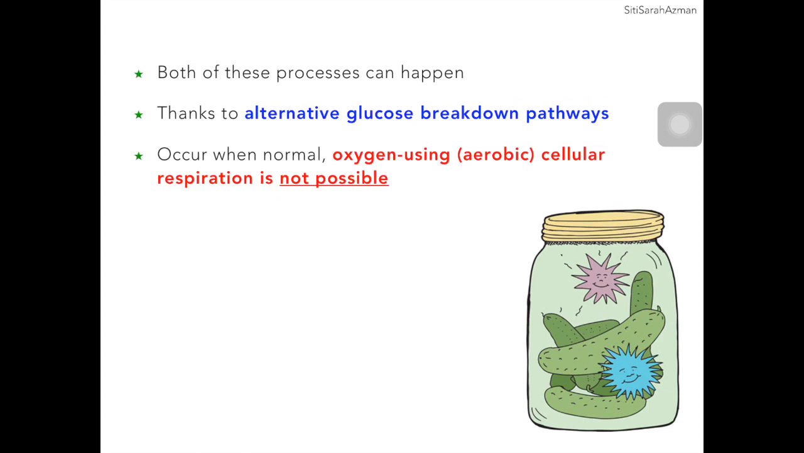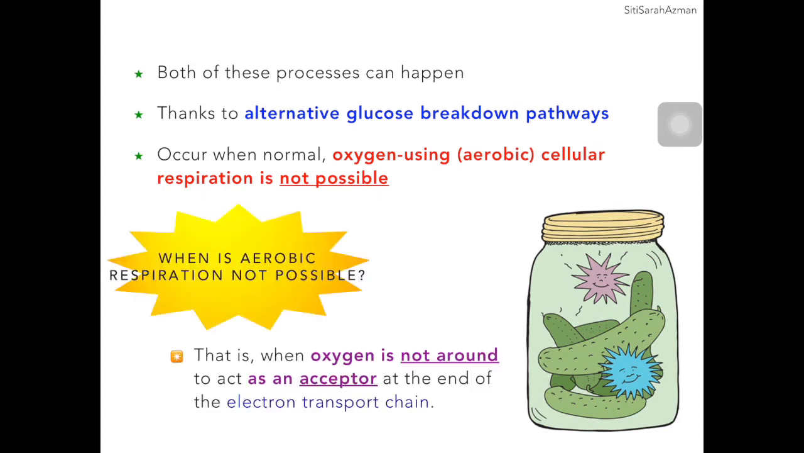From the previous videos that you have covered, we know that the main process to generate ATP is through aerobic respiration, where oxygen is being used. However, there are certain situations where aerobic respiration is not possible. Aerobic respiration is not possible when oxygen level is low or oxygen is not around. So why is oxygen important? Because oxygen acts as an acceptor at the end of electron transport chain.